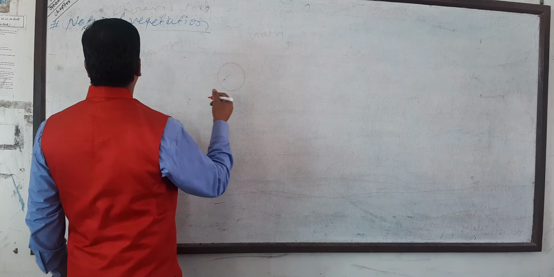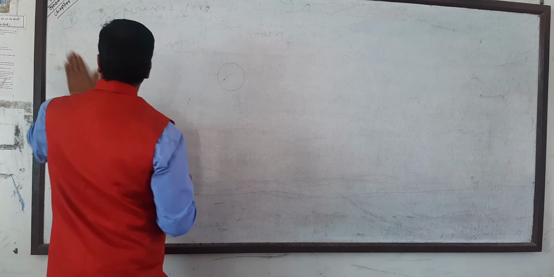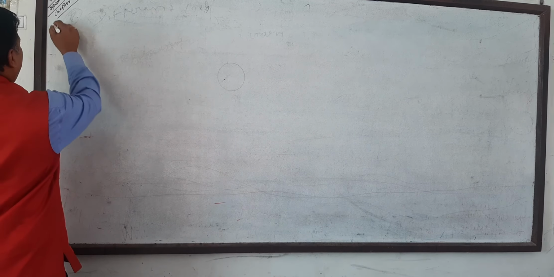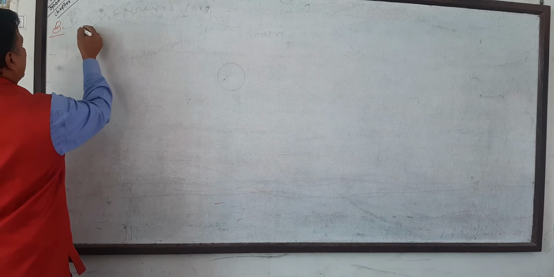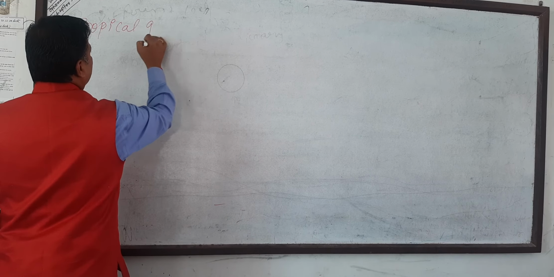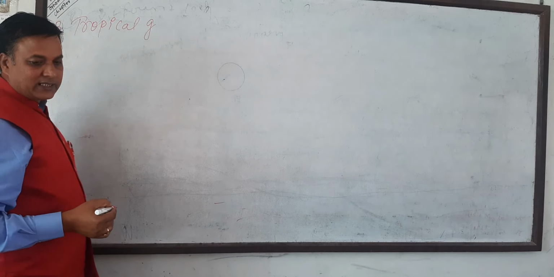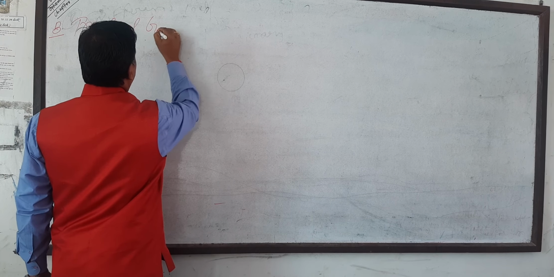Now let's discuss again. Here is number B. I write here number B, tropical grassland. What is the tropical grassland climate? Grassland.